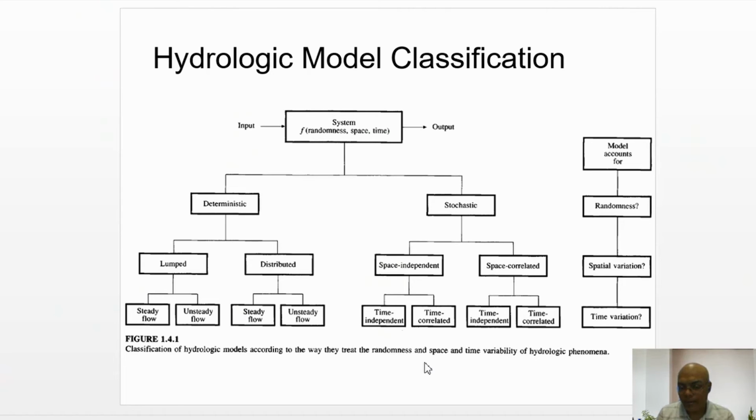This space independent and space correlated are again divided into time independent and time correlated. In the sequence of these hydrological events, if an event is influenced by its preceding event, then it is time correlated.